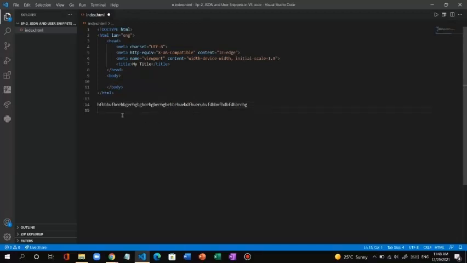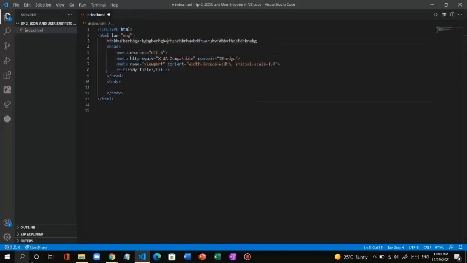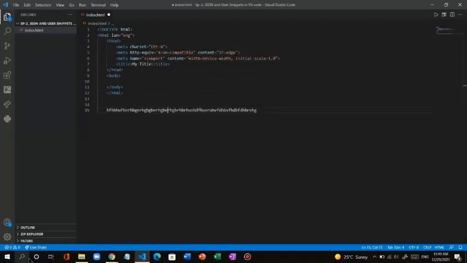This is the shortcut. Control Enter to press enter on the next line, and Alt plus up and down arrow keys to move the line up and down, and they will follow the indentation also. There are many fun things in VS Code that I always do while I'm free.